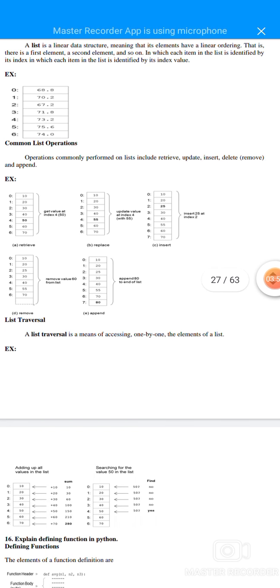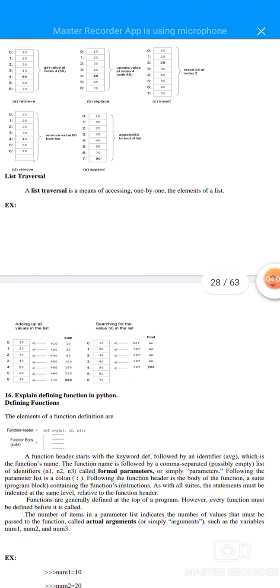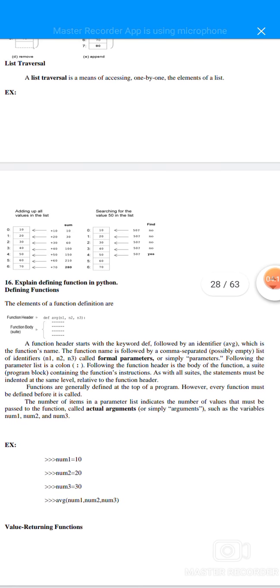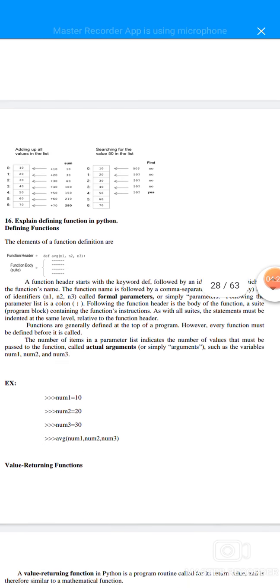List traversal. List traversal is a means of accessing the elements of a list one by one. For example, adding up all values in the list, and searching for the value 50 in the list to find the value. Again, 0 to 6 is the index, and inside the box the given value is the index value. To find yes or no, it denotes a value.